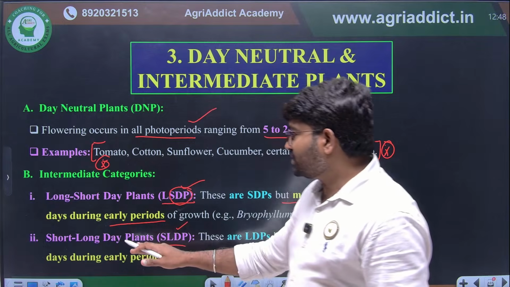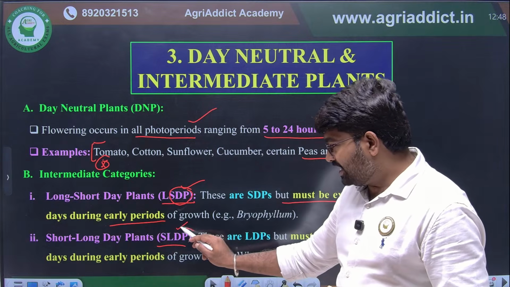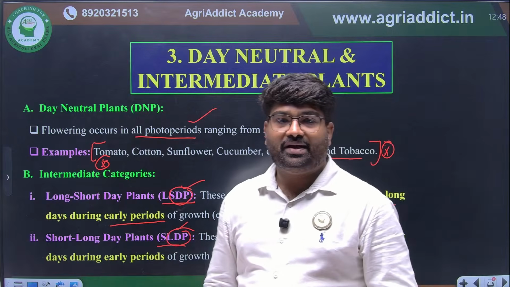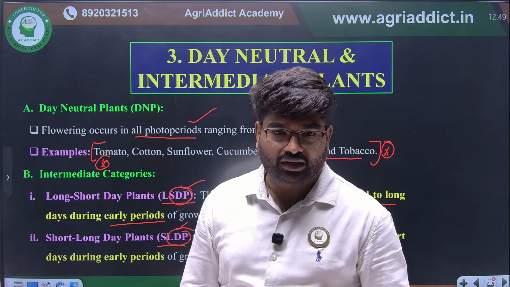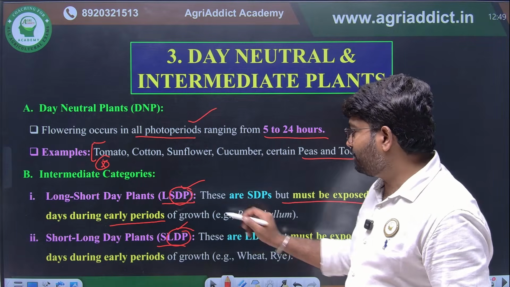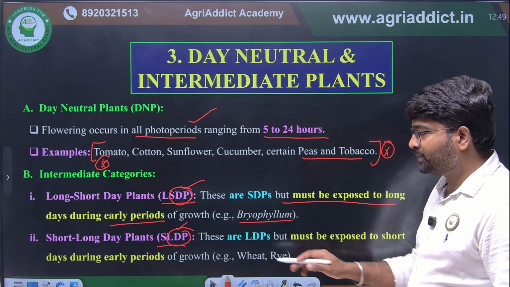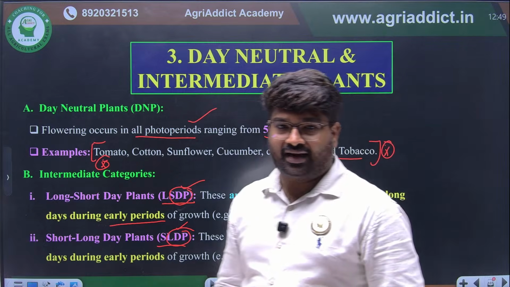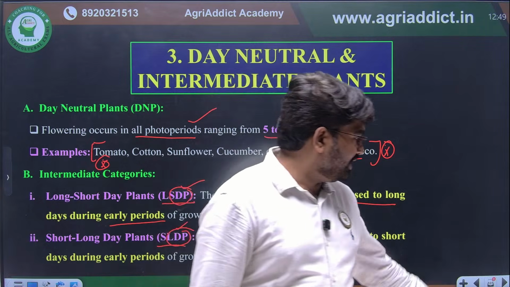Then short long day plants are long day plants, but they require short day periods during the early periods of growth. The example to remember for long short day plants is bryophyllum, and for short long day plants it is wheat and rye.